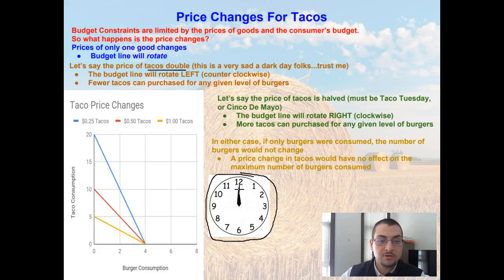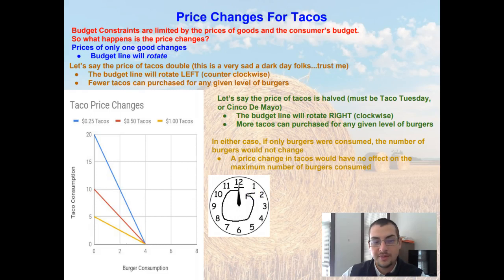If you remember, clockwise moves with the numbers on the clock, so it moves to the right, versus counterclockwise goes opposite of the way that the hands on a clock would move, so it moves to the left. So I just put this clock face up there for a reference.